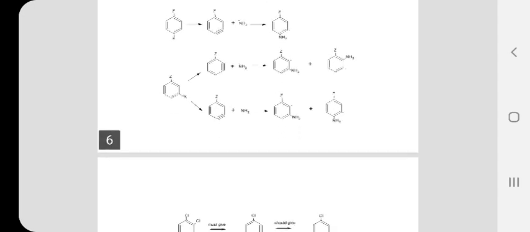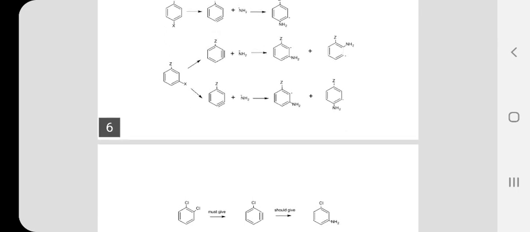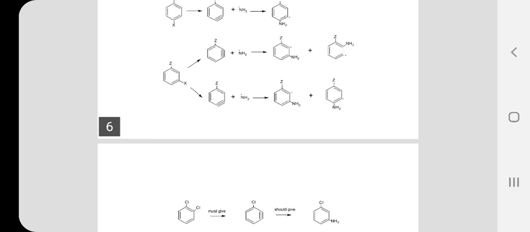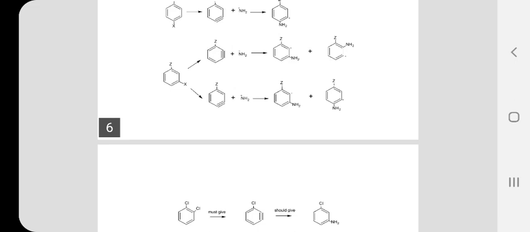On the other hand, when the meta isomer undergoes the reaction, we get two different benzyne intermediates. In the first case, if the nucleophile NH2 minus attacks at the meta position, then we have an anion where the negative charge is on the carbon which is ortho to the Z group. It is very clear that if Z is offering an electron withdrawing inductive effect, then this intermediate will be stabilized.